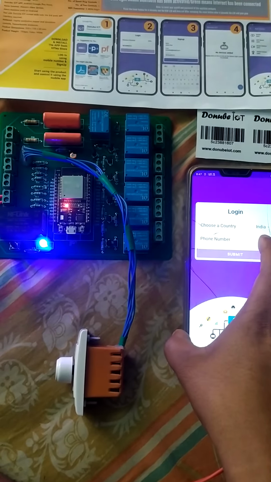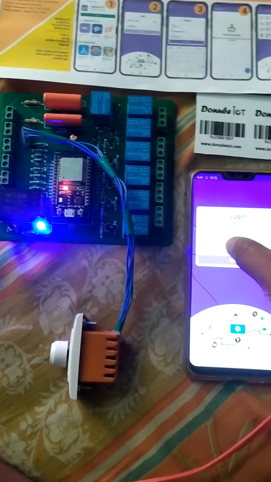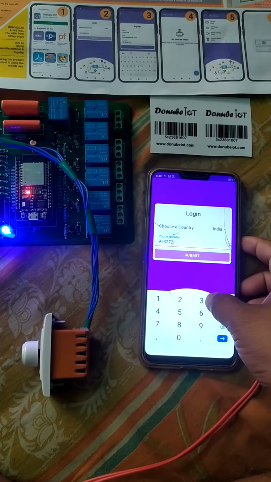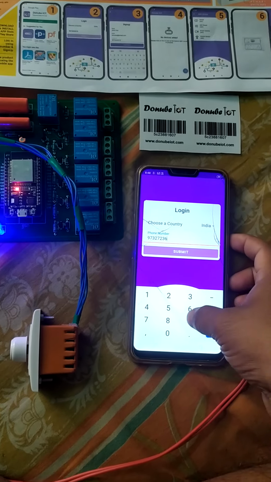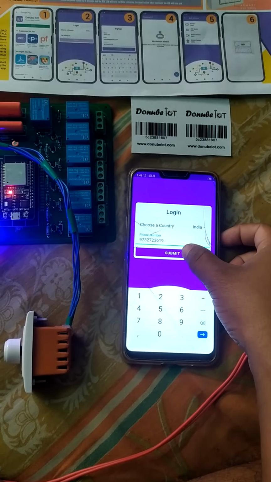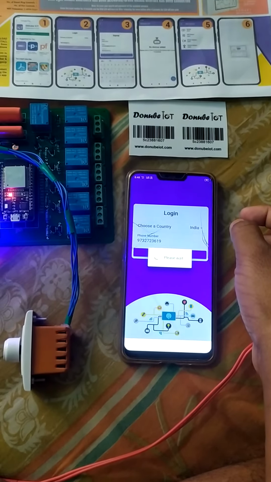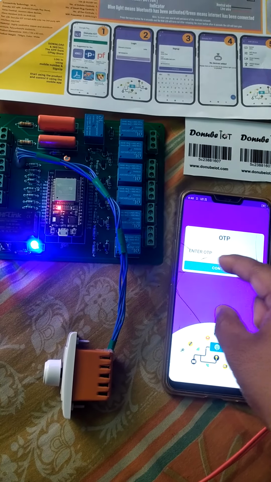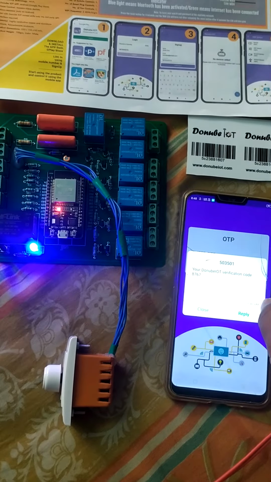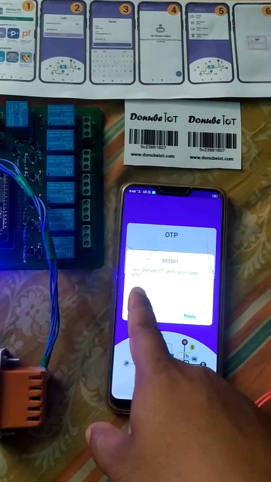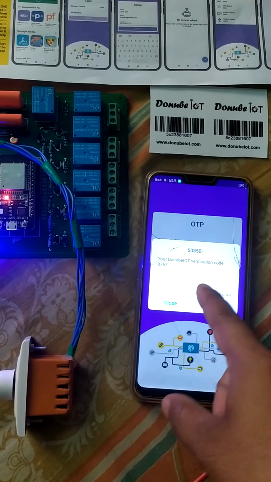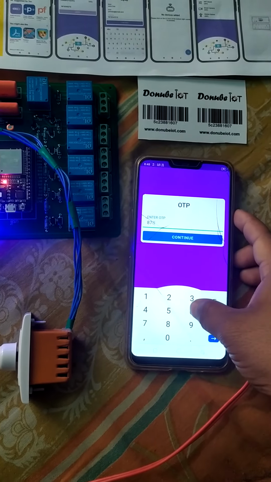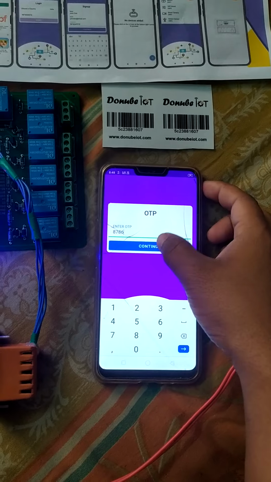First of all, you must log in. Input a valid phone number. Now submit. Previously I signed up, so I go directly to the OTP page. Here you can see the OTP is coming to your mobile. Okay, type the OTP and now press the continue button.